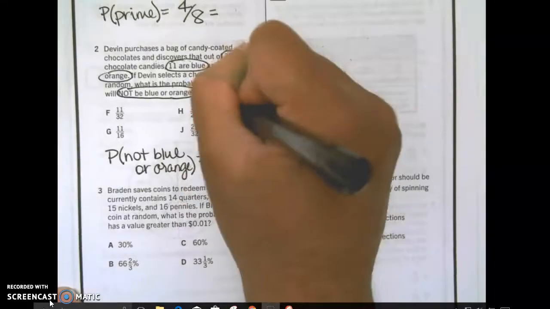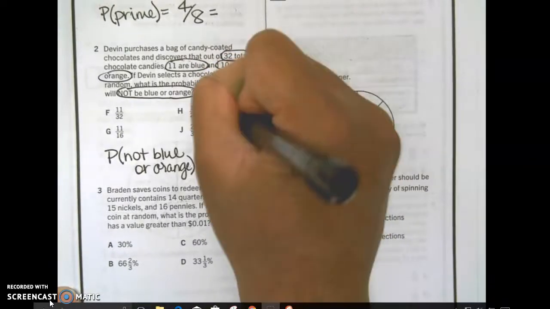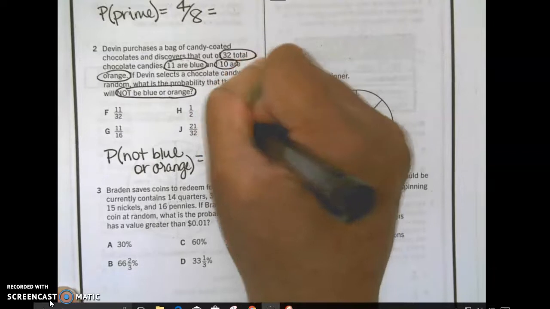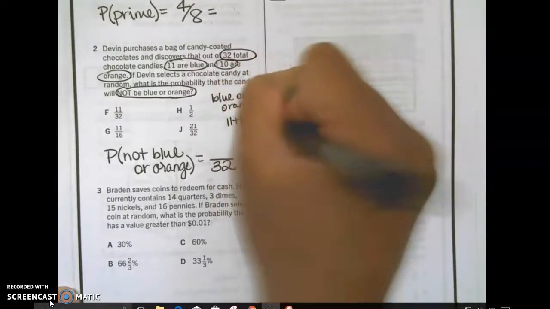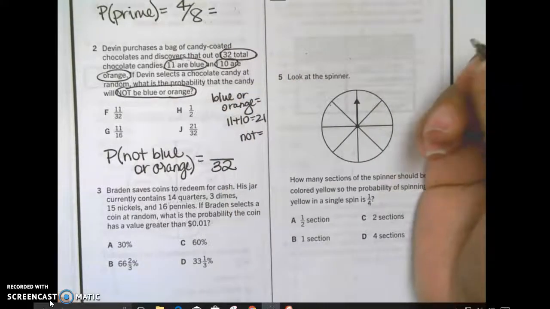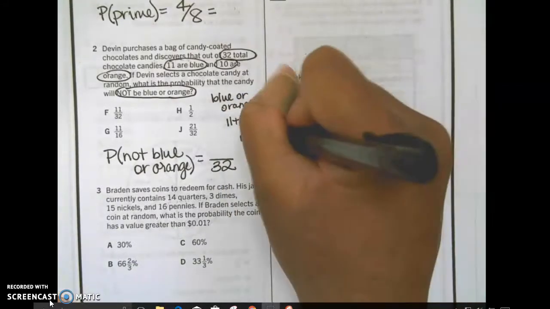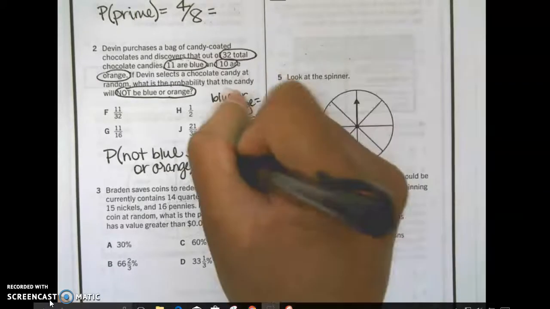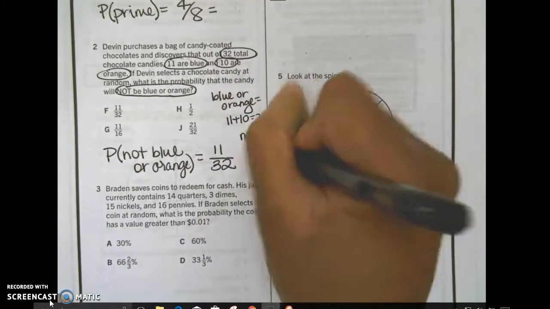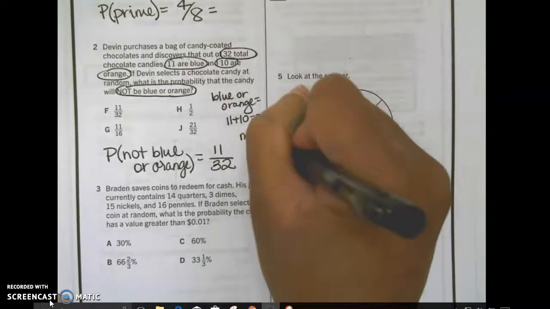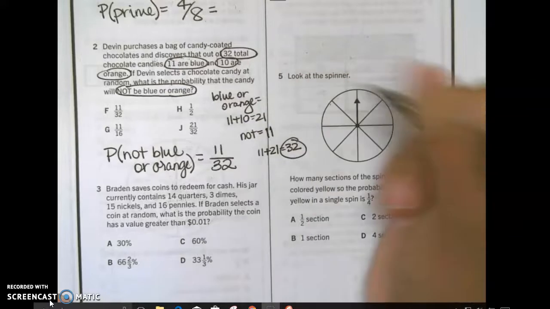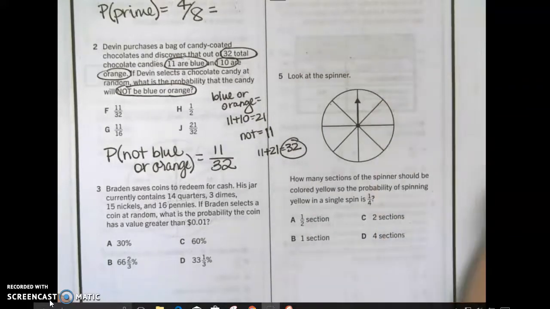How many are blue or orange? 21. How'd you get that? 11 plus 10 is 21. So how many are not? 11. I was right, because 11 plus 21 equals 32.